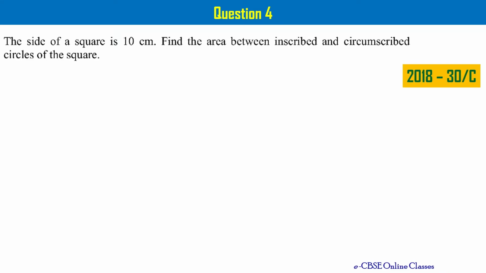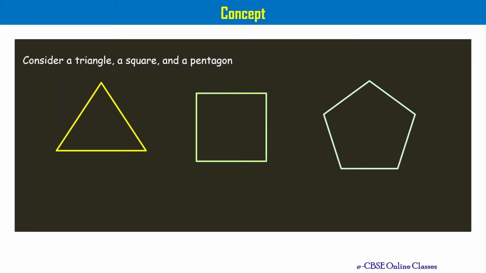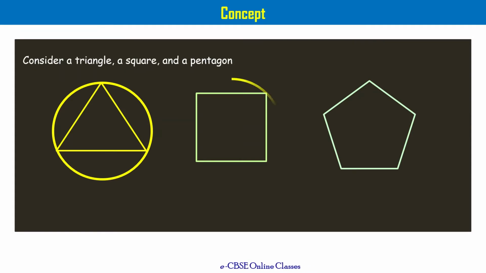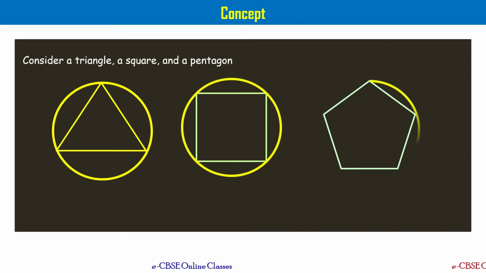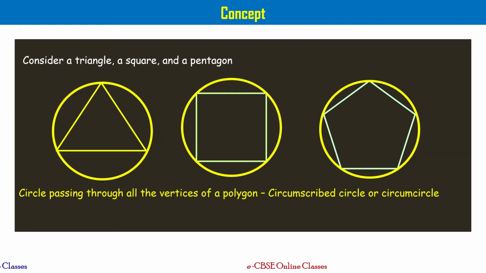The side of a square is 10 centimeters. Find the area between the inscribed and circumscribed circles of the square. Prior to attempting this problem, I would like you to understand some concepts relevant to this. Let us consider a triangle, a square, a pentagon as shown here. As you see here, I am drawing circles that touch all the vertices of the given polygons, right? A circle passing through all the vertices of a polygon is called a circumscribed circle or circumcircle.